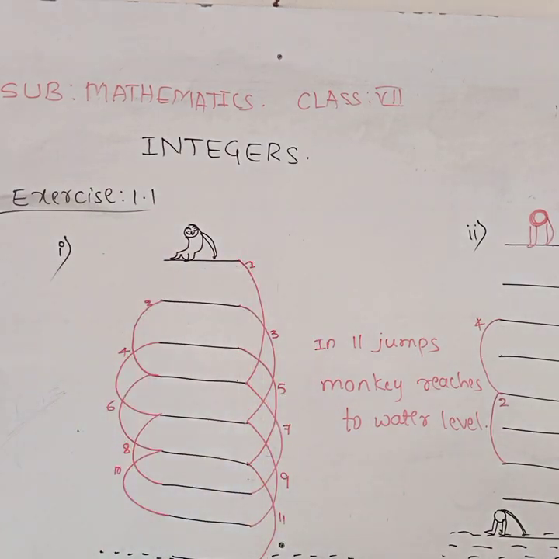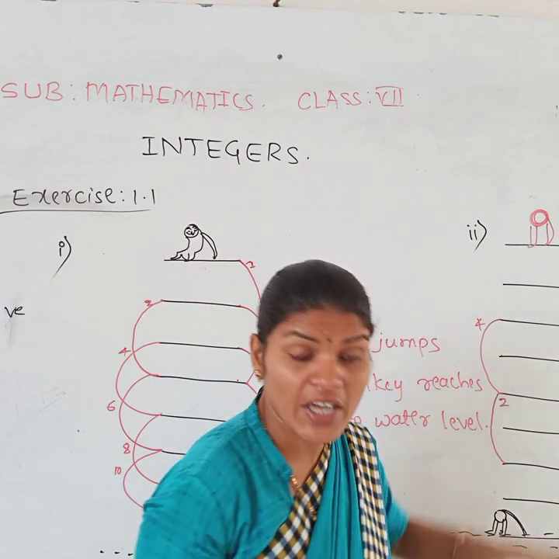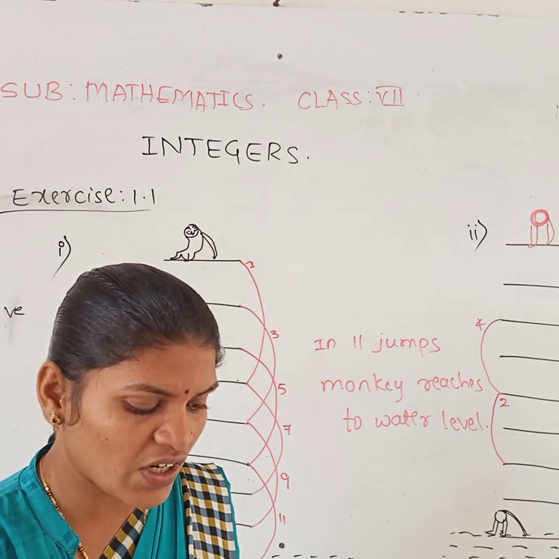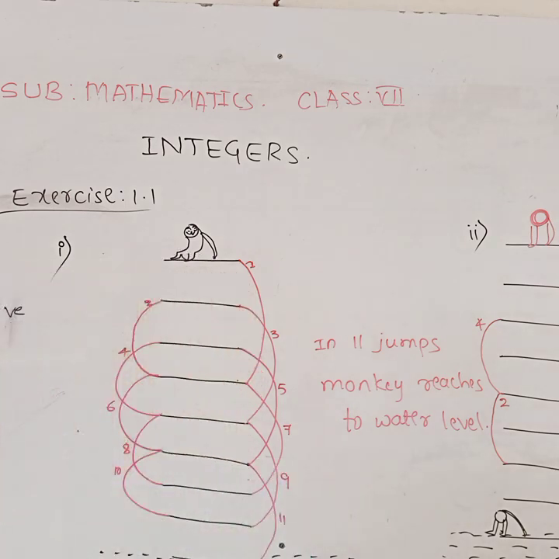Suppose you consider the movement towards the upside as a positive integer, and the movement towards the downside is represented by a negative integer, then you have to represent the first situation as well as the second by using the integers. Means he has given some relations here, you have to fill that. Clear? Okay, just see here.